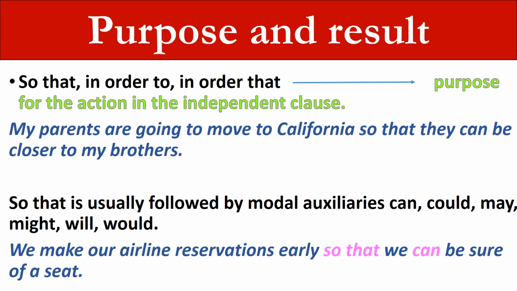So that, in order to, in order that. Use for purpose for the action in the independent clause. My parents are going to move to California so that they can be closer to my brothers. So that is usually followed by modal auxiliaries: can, could, may, might, will, would. We make our airline reservations early so that we can be sure of a seat.